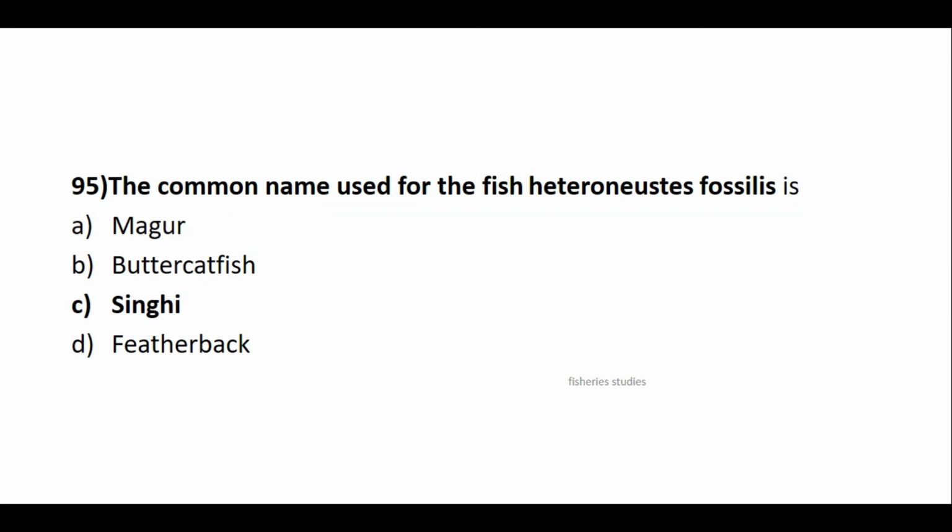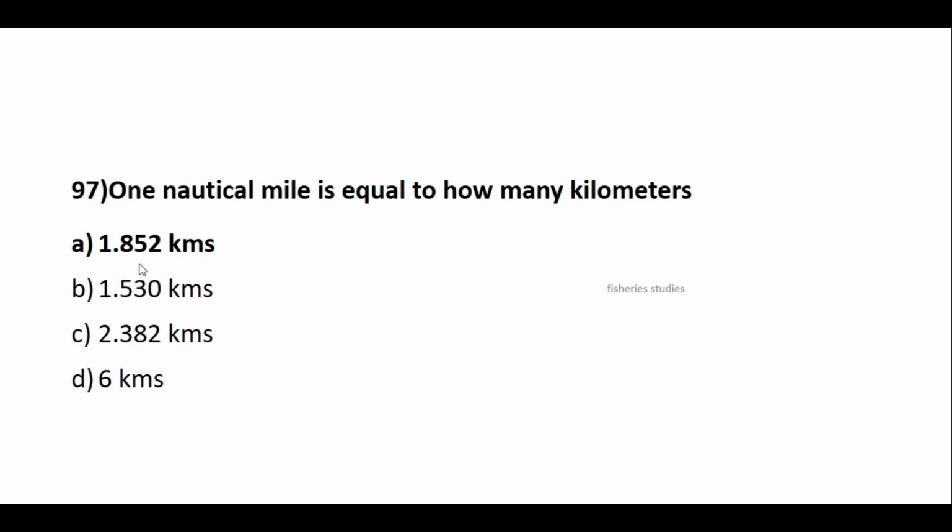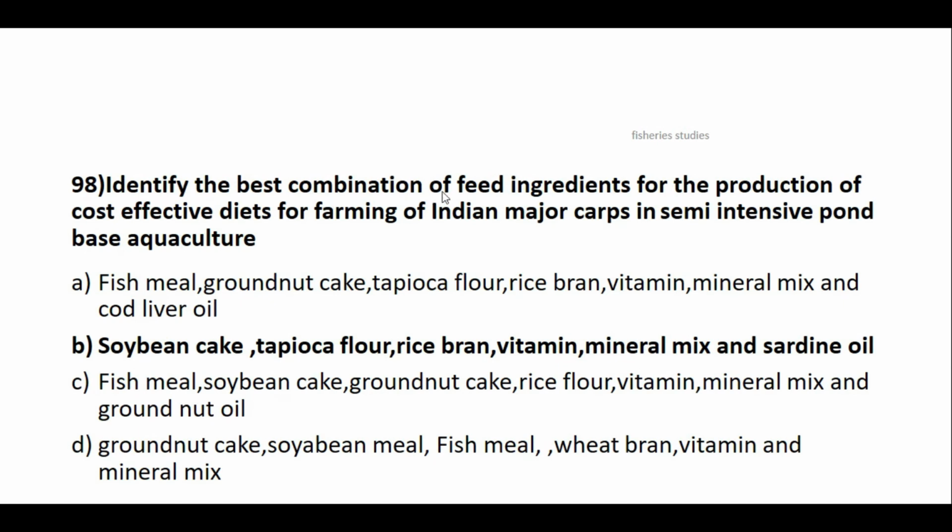The common name used for the fish Heteropneustes fossilis is Singhi. Magur is Clarias batrachus. Which state has the maximum area of Indian mangrove forest? It is West Bengal because of the Sundarbans. One nautical mile is equal to how many kilometers? 1.852 kilometers. The best combination of feed ingredients for the production of cost-effective diets for farming of IMC in semi-intensive pond-based aquaculture: answer is soybean cake, tapioca flour, rice bran, vitamin mineral mix and sardine oil.